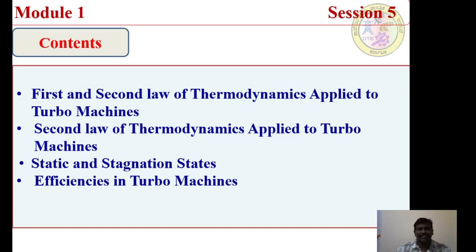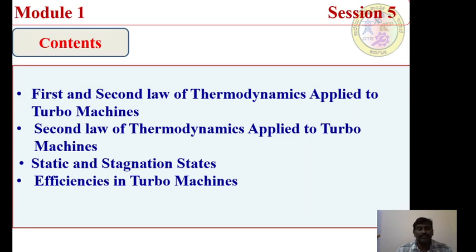Before going to the next slide, I need to introduce some more concepts of turbo machines. I said in the beginning of the class and in some of the previous sessions, we defined the turbo machine as a system. Thermodynamic properties play a major role when we are considering such systems. When you see a turbo machine as a mechanical system, we need to define, as mechanical engineers, the meaning of a system.